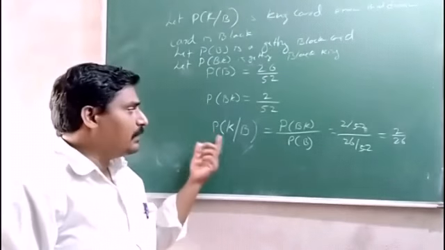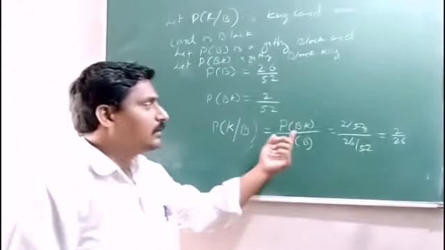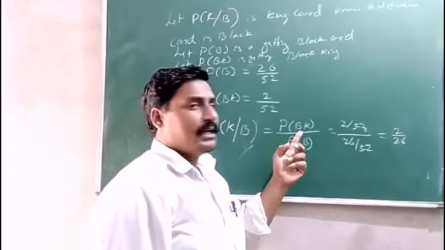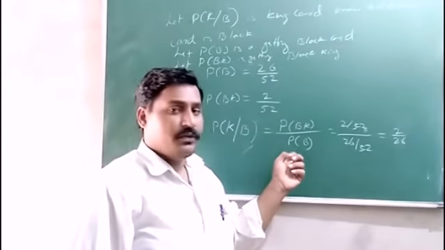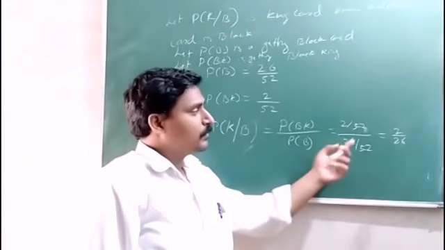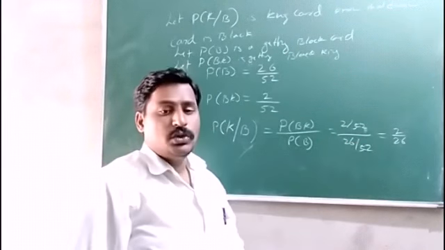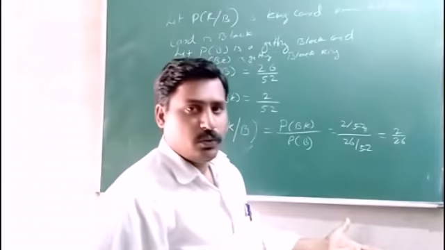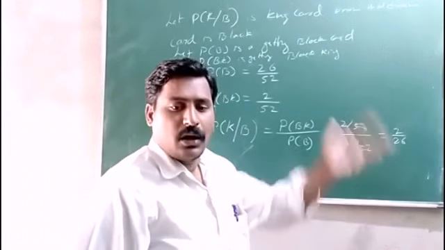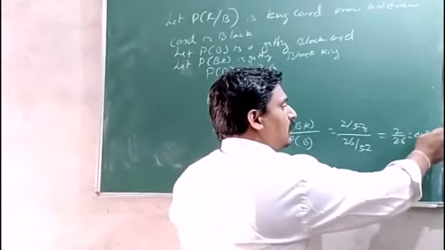So probability of getting a king card, already known it is a black card, is probability of BK, that is A intersection B, divided by probability of B, that is getting a black card. So 2 divided by 52 divided by 26 divided by 52, that is 2 divided by 26. You can even reduce it to 1 divided by 13 or 0.0769.